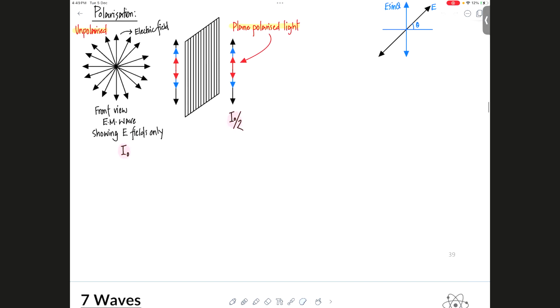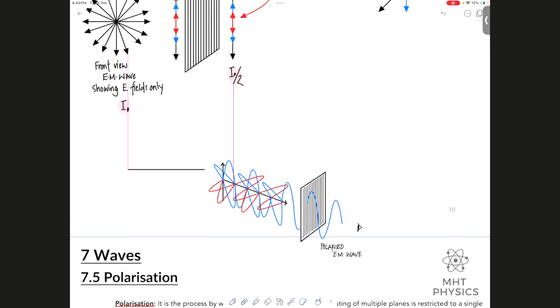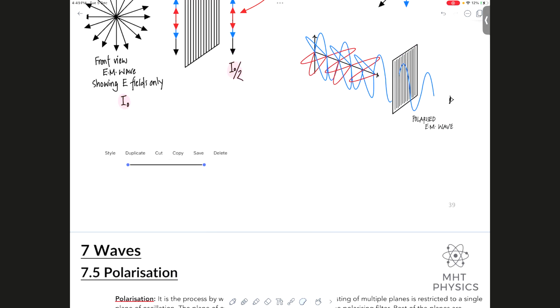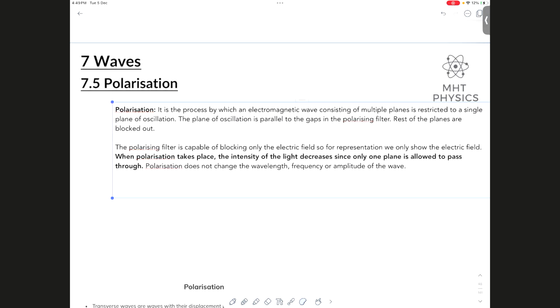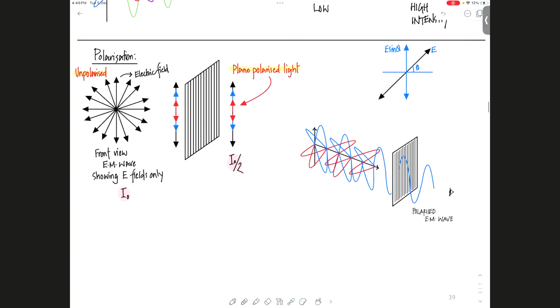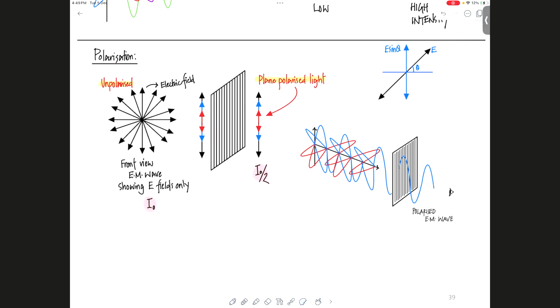It's very helpful. The 3D glasses that you use in the movies are polarizing filters as well.